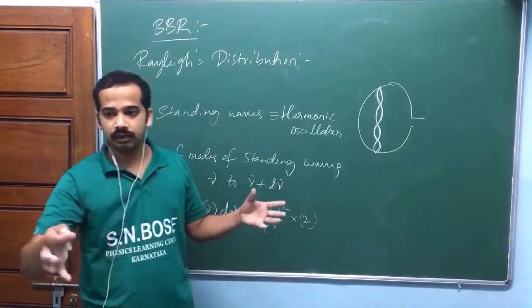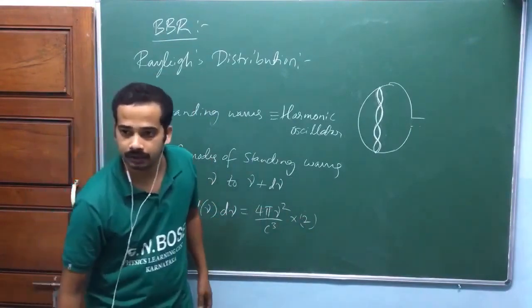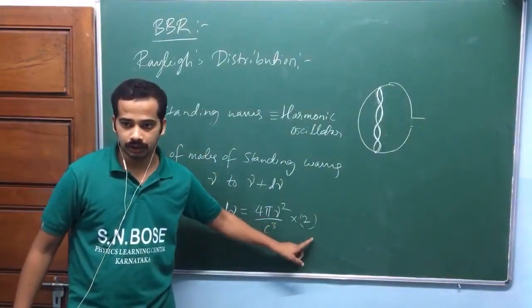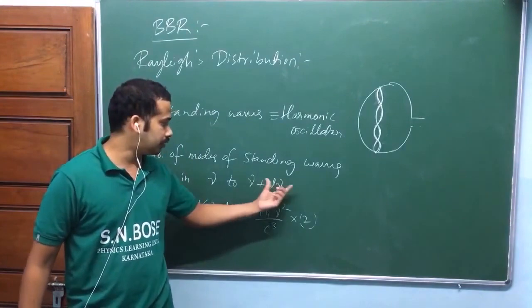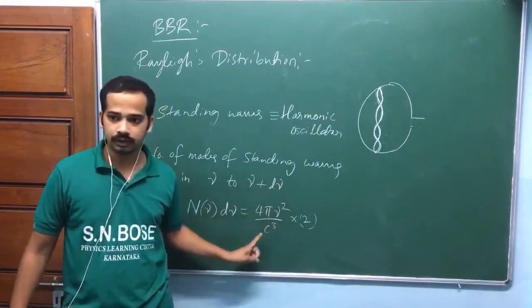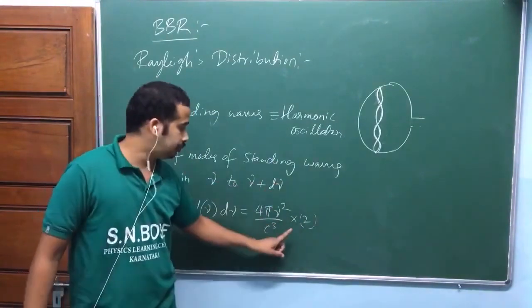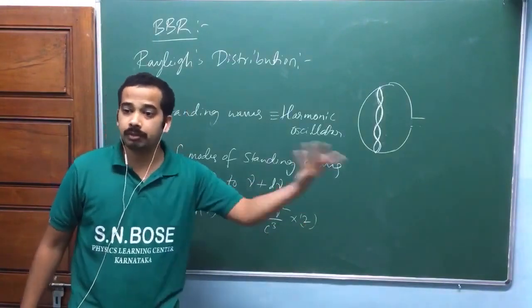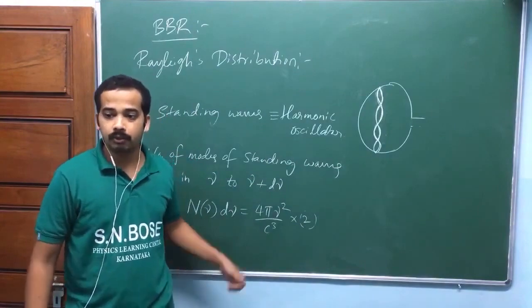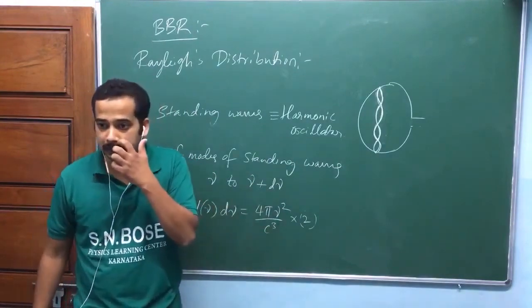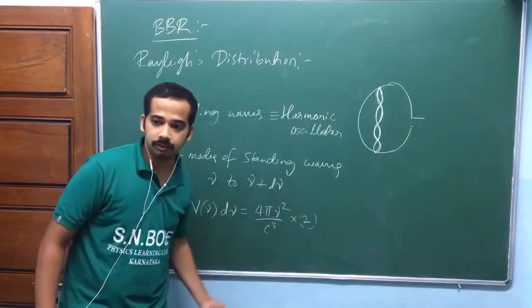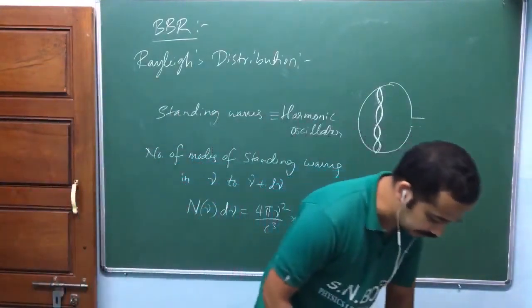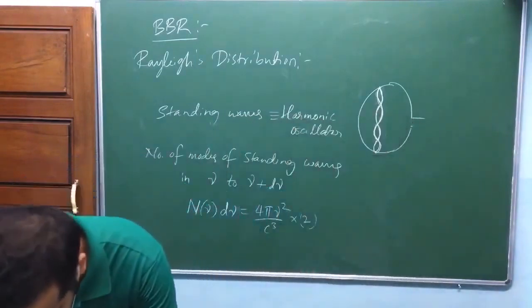But for each standing wave, you will have 2 possibilities. That's why the total number of possibilities will be multiplied by 2. Is that okay? Again, if you just work out this frequency, wavelength and all, you will get this one. But the total number of possibilities is multiplied by 2, because there will be 2 possible normal modes with the same frequency or wavelength. Is that okay? One is left circularly polarized, the other one is right circularly polarized, like that. Okay. So anyway, we shall study these things later in the later part of our subject.